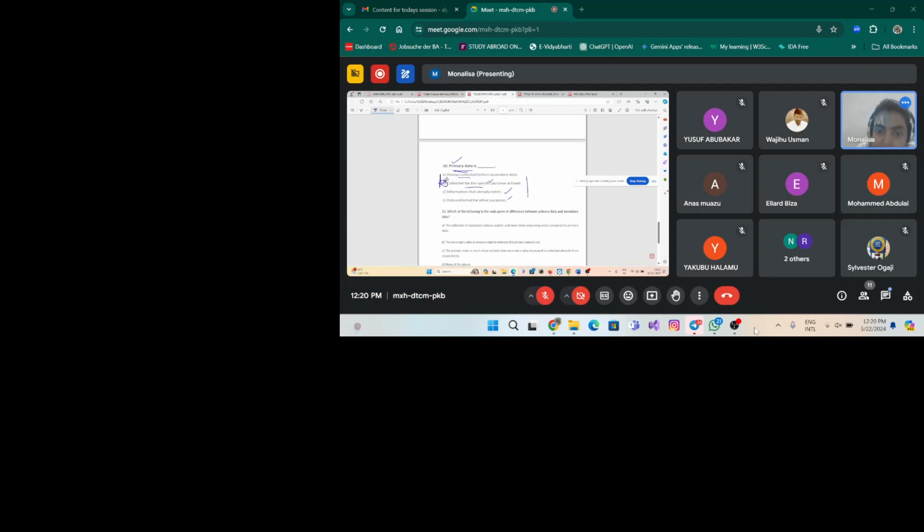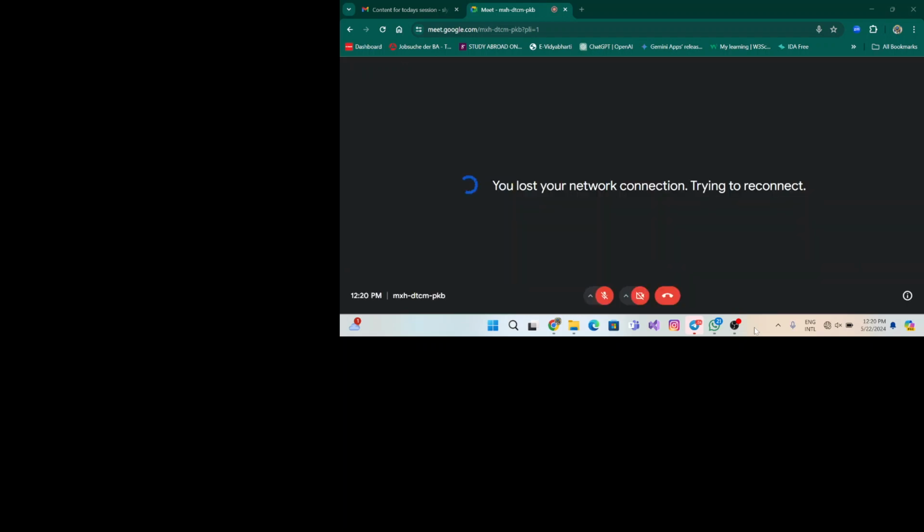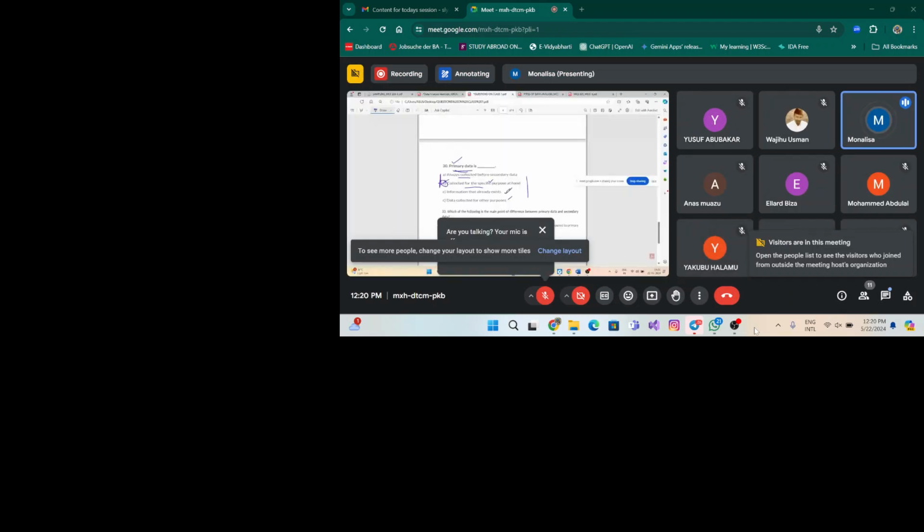So here the correct answer is option B. That means primary data is collected for a specific purpose. So the correct answer is B. See, it generally happens in an MCQ that you find two or three options are very much similar. Then you have to go with the most appropriate answer, right?